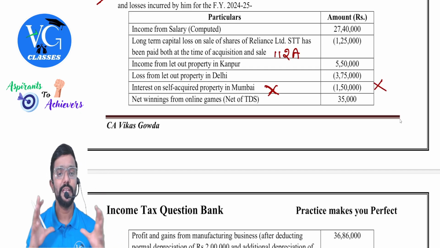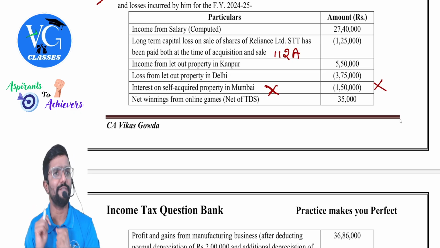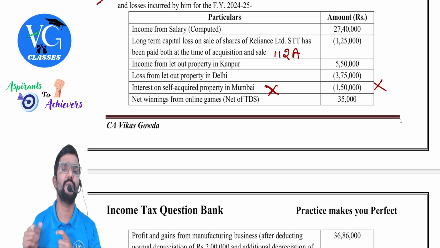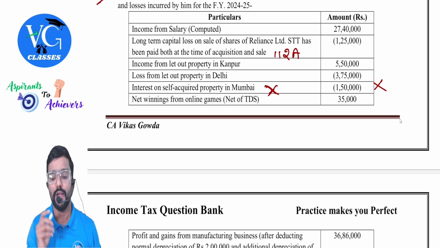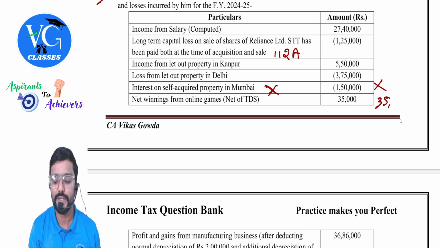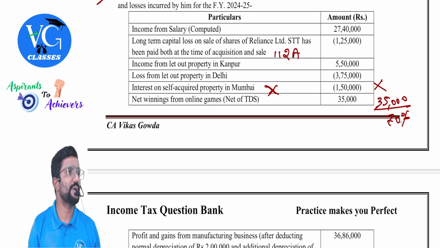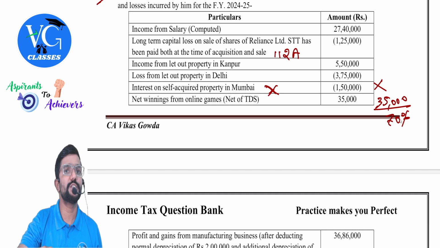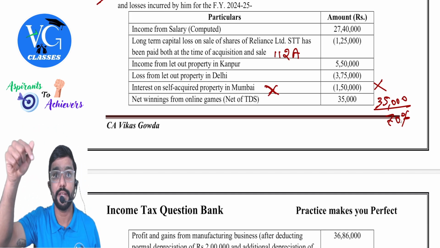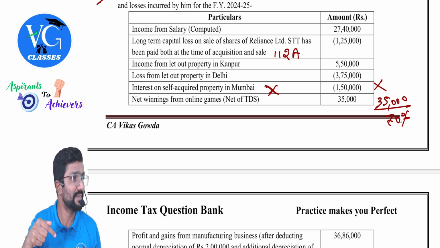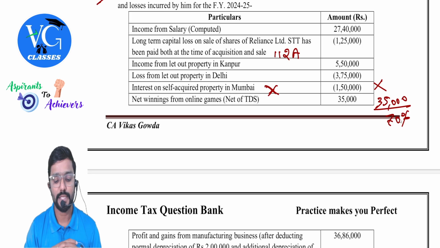Net winnings from online games, net of TDS, 35,000. Guys, net of TDS is given. But while including the income under the head other sources, how much should you include? Gross. How do you calculate gross now? 35,000 is net figure. What is the rate of TDS? 30%. So 100 minus 30%, 70%. So you will get 50,000. So what gross figure should you include? 50,000. Hope you understand. You should know TDS rate. If not, you cannot do this kind of questions. Clear? Yes. Next.